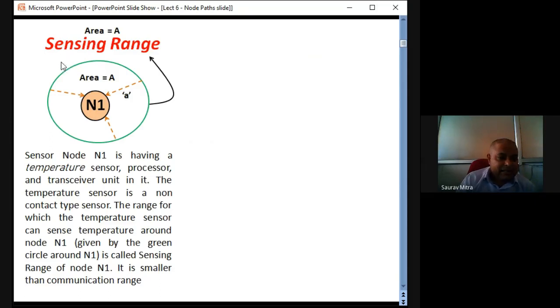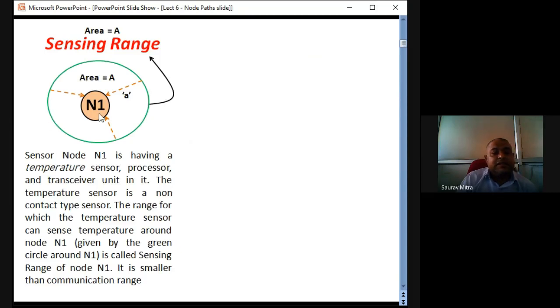So N1 is having some sensors, N1 is having a communication module. Whatever sensor is kept on this N1 for sensing one parameter, let's say temperature, that parameter can be sensed within area A. So here I have shown the radius as small a, and here the data direction is towards N1. That means from this periphery, anywhere within this green area A, or with a radius of small a, temperature can be sensed by the temperature sensor which is fitted on node N1. So this is the significance.